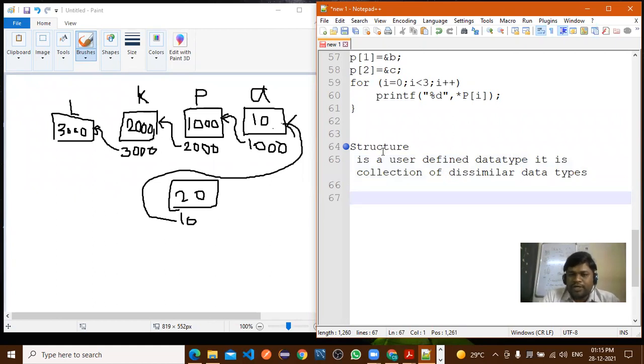This concept we require. So this part we will discuss, and after that we'll continue our unit. Now what is the syntax of a structure?